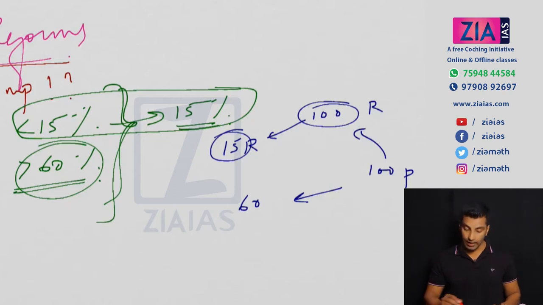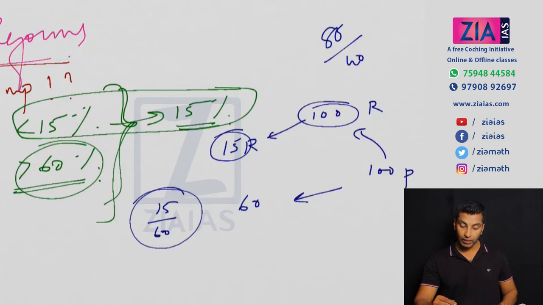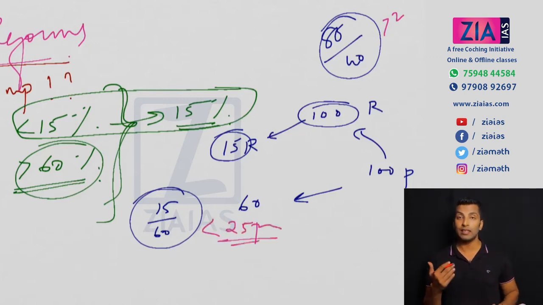So how much is one person getting? 15 by 60. On the other hand, the rest 85% will go to the balance 40. So you can see the difference. Here it is greater than 2 rupees, and here it is less than 25 paisa. That's the difference you can see, and that's the reason why we need to give so much importance to agriculture.